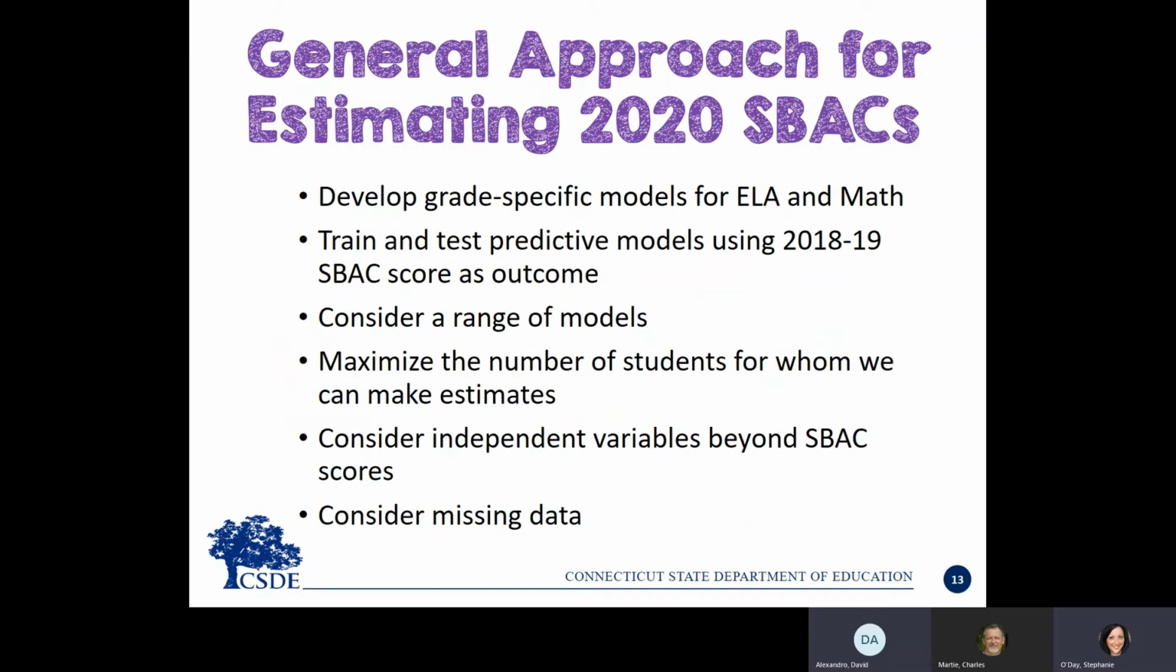I want to spend some time describing the rationale and methods used to systematically estimate the 2020 SBAC scores. To start, we established that we wanted to estimate both ELA and math scale scores. So we developed a grade-specific model for each test. In order to develop predictive models, it's important to first have a large training sample. Ideally, that training sample will have recent outcomes on which to model estimates. With that in mind, we used the 2019 SBAC scale scores as the outcome in our training models in order to estimate the 2020 SBAC scale scores.